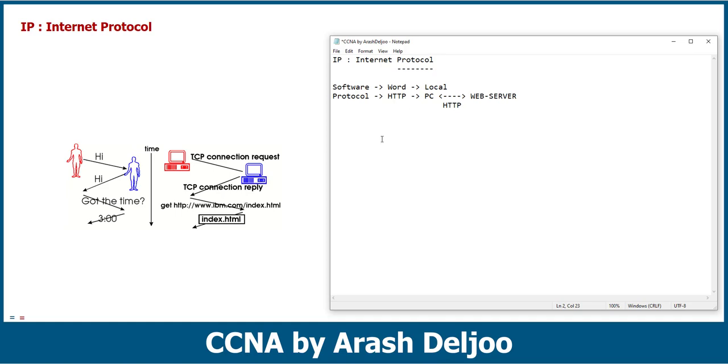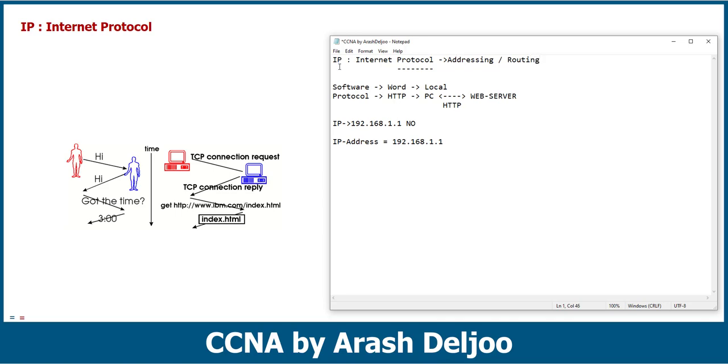Maybe you say no, IP is, for example, 192.168.1.1. I say that no, this is not IP, this is an IP address. I will talk about the IP address, and it is very important for us, but you should know that we have two terms. The first term is IP, meaning Internet Protocol, which is a protocol. We use it for, for example, addressing and routing. I will talk about both of these concepts, addressing and routing.